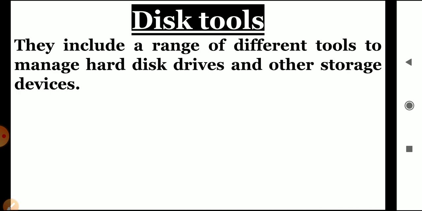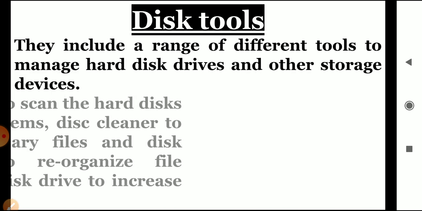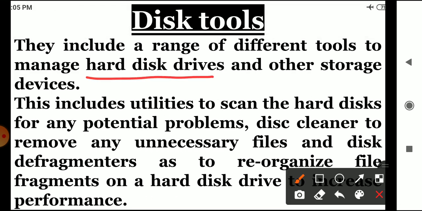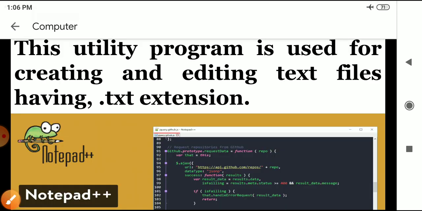It includes a range of different tools that manage hard disk drives and other storage devices. This includes utilities to scan the hard disk for any potential problem, disk cleaner to remove unnecessary files, and disk defragmenters to reorganize file fragments on a hard disk drive to increase the performance of a computer system.